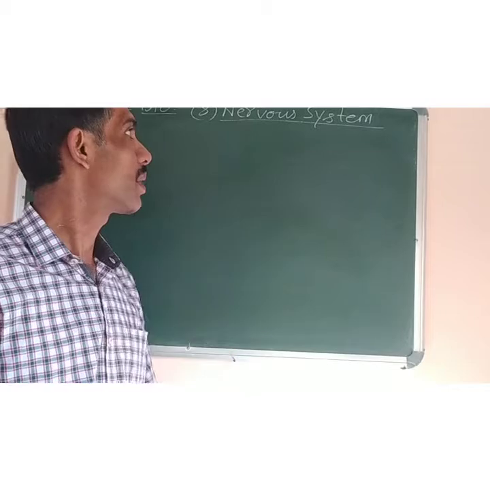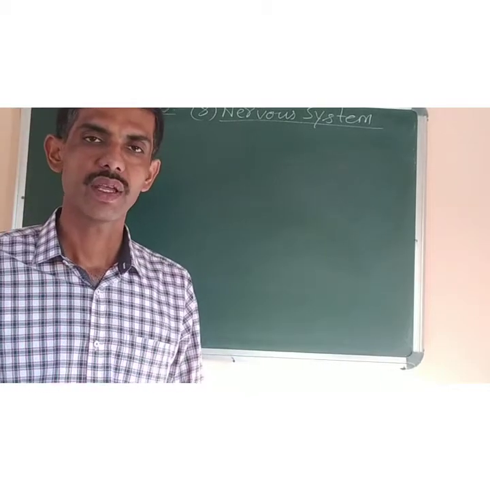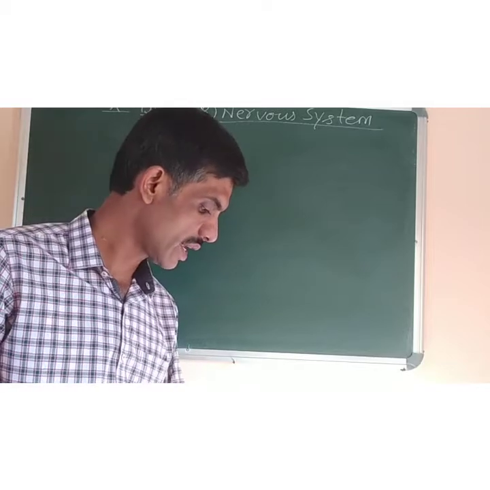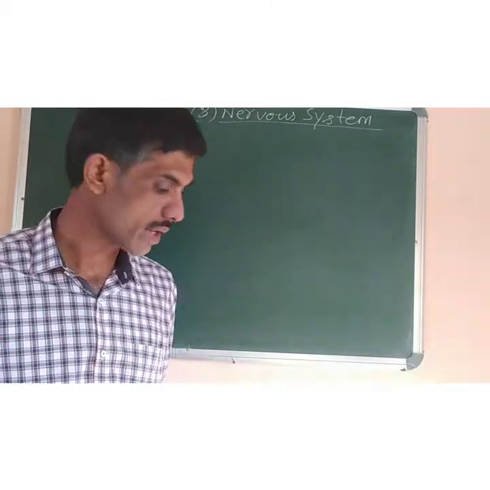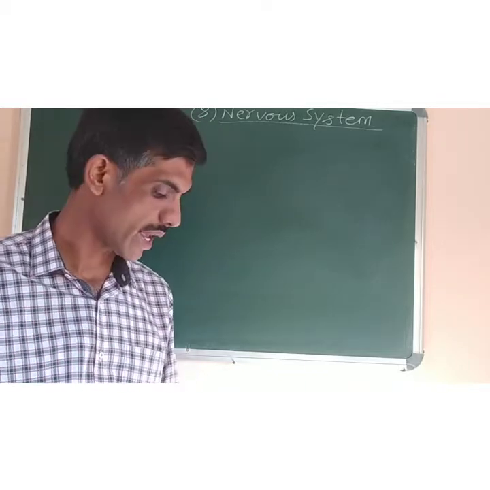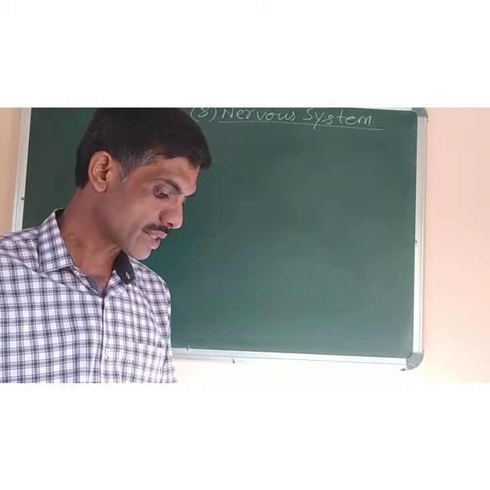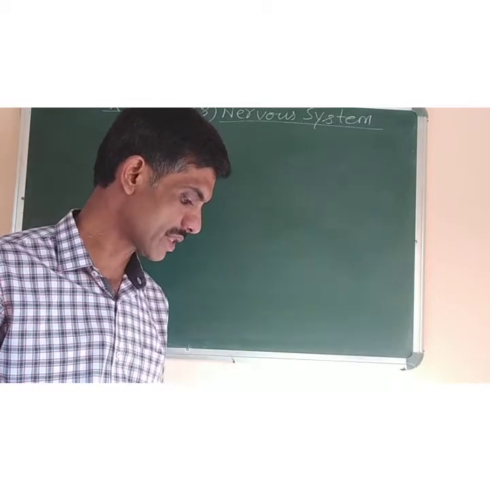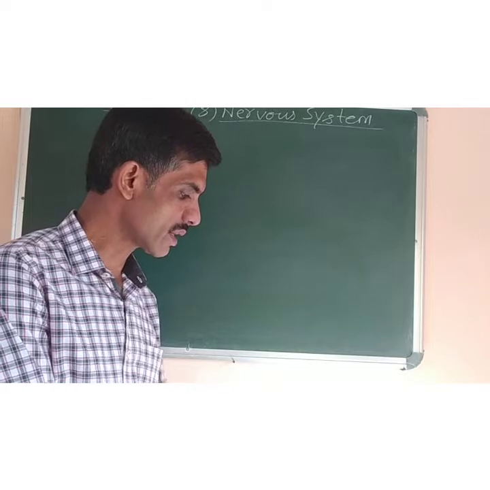This is the last chapter, number 8, nervous system and sense organs. The syllabus in this chapter that you have to study is the parts of neuron. Then you have to study about the various parts of external brain and its primary parts: medulla oblongata, cerebrum, cerebellum, thalamus, hypothalamus. So let's start the chapter.